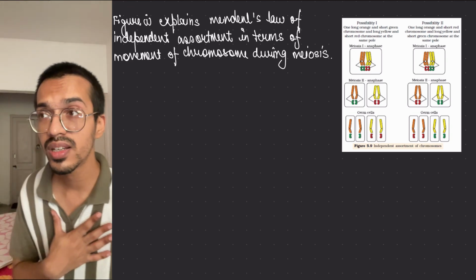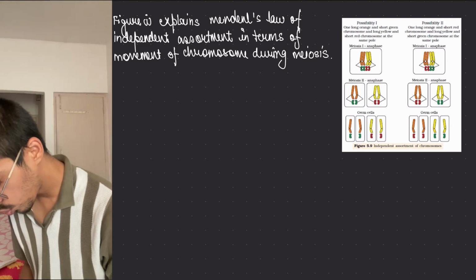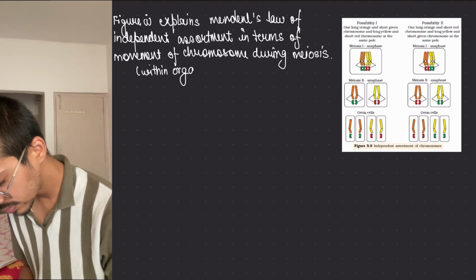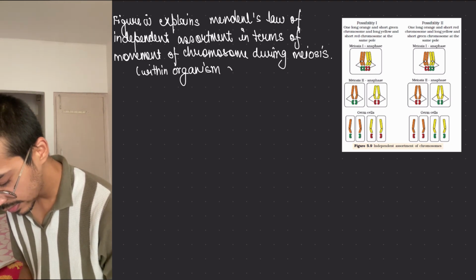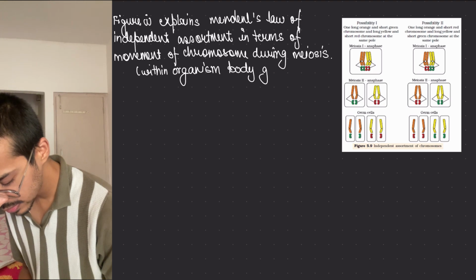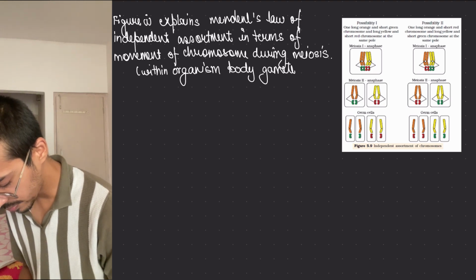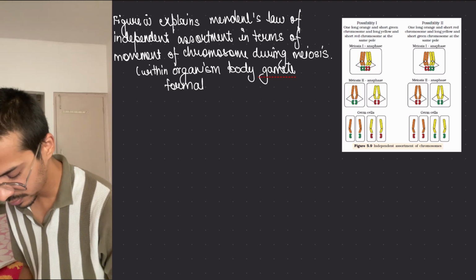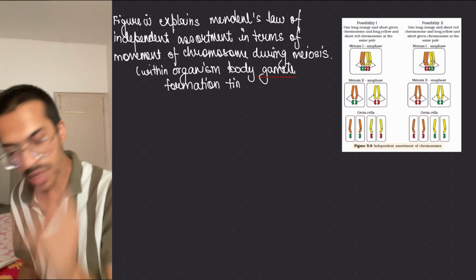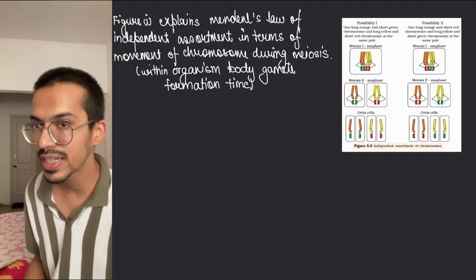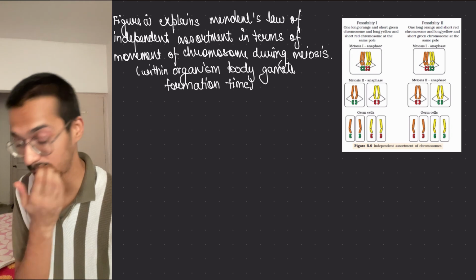So when the gametes are being formed in my body, means within the organism's body, at gamete formation time. I have just written it into the bracket so you remember that reference at what point is going on. That is the most important thing.